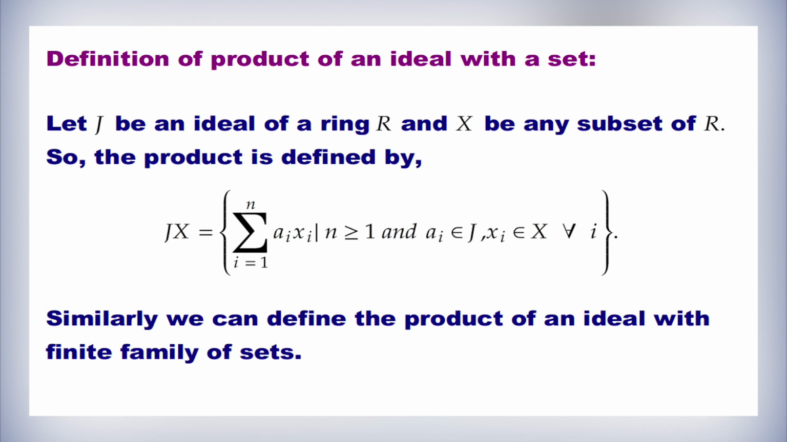The definition of a product of an ideal with a set. Let J be an ideal of a ring R and let X be any subset of R. The product JX is defined as the set of all summations over i equal to 1 to n of a_i x_i, such that n is greater than or equal to 1, a_i belongs to J and x_i belongs to X for all i. Similarly, we can define the product of an ideal with a finite family of sets.